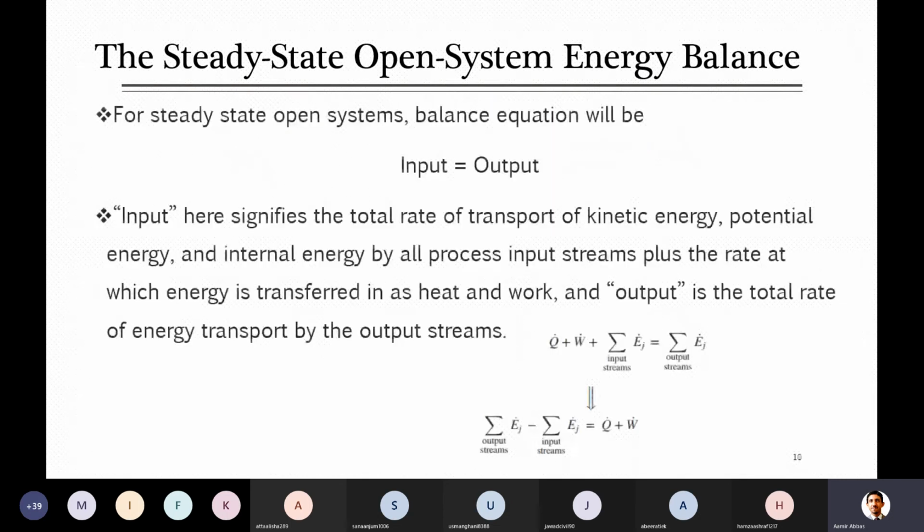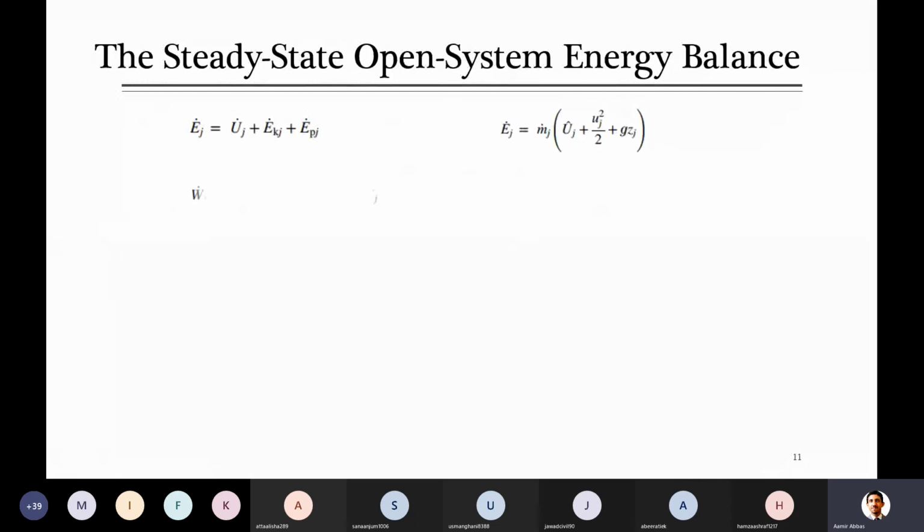So I can put these values in the equation we just saw, energy of output streams minus energy of input streams. Okay, before that there is another term, work. As I told you, in these open systems the work means two terms: one is shaft work and the other is flow work. Some formula is given here for flow work, because you already know that flow work is equal to PV.